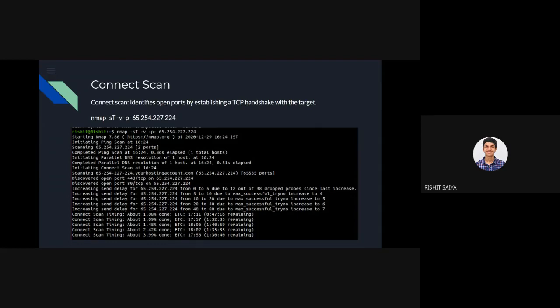So it shows the open ports at that time. It even estimates our completion time and tries to optimize the scan to the best possible level. In the saved time, you can rather do two or three scans to understand the liveness and maintenance of their network. So in that sense, connect scan is happening.